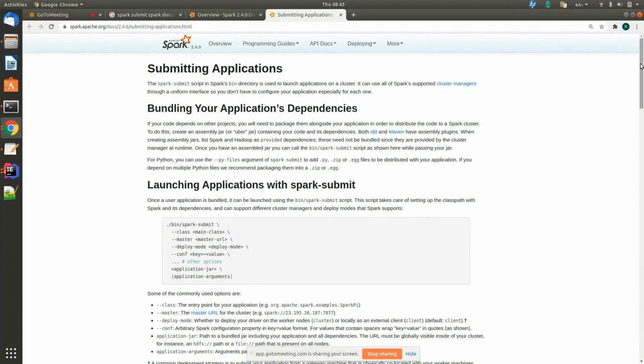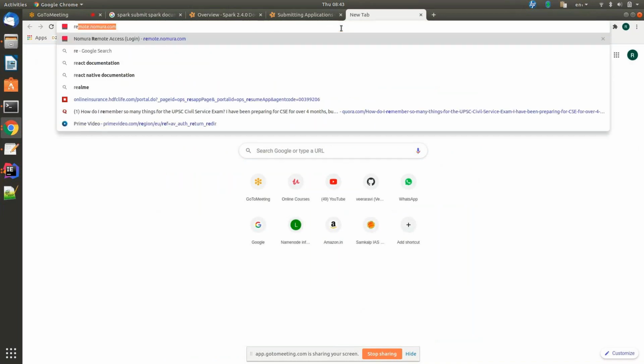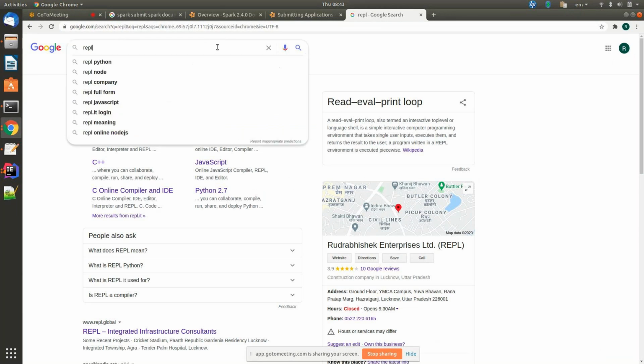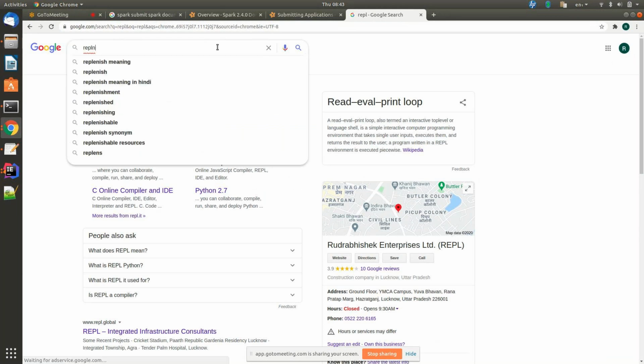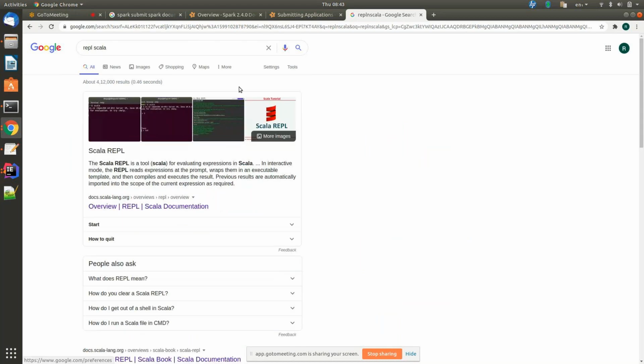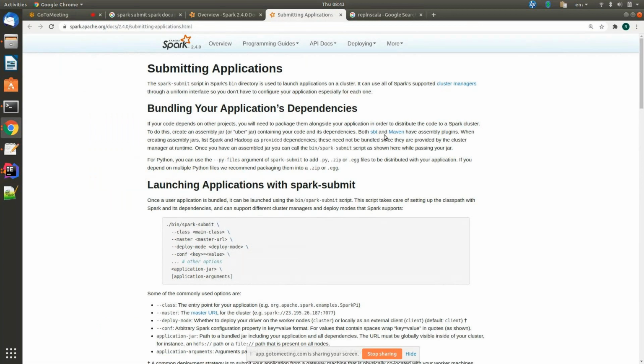REPL. Read, evaluate, print, loop. Right? Evaluating and printing and loop. Loop means to come to the next statement. So we have executed there. Correct? Now we are going to submit an application. When you are submitting an application, it means you are submitting into the cluster.